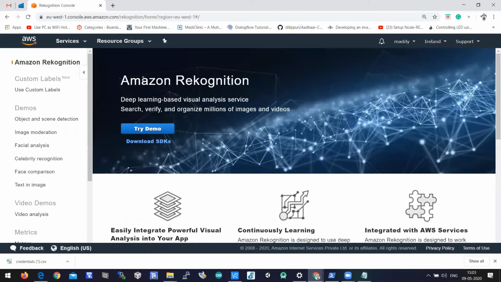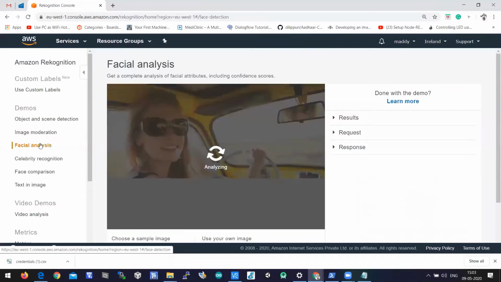Amazon Rekognition is a service available for deep learning and also visual analysis, video analysis, and image analysis. That can be done very easily by using the Amazon Rekognition API. For example, let's look into facial analysis. Let's click on facial analysis.